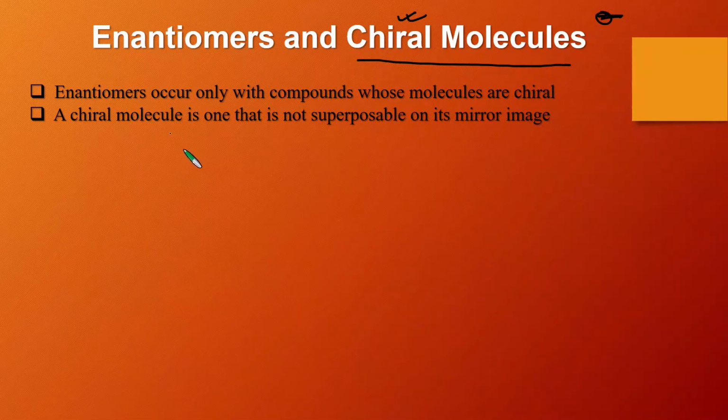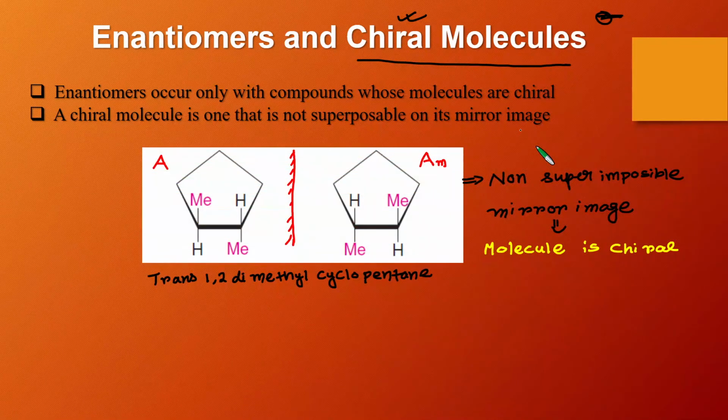So first of all, what is a chiral molecule? A chiral molecule is one that is not superimposable on its mirror image. Let's understand it with an example. This is an example of trans-1,2-dimethylcyclopentane. Now if you put a mirror in front of this molecule A, you will get a mirror image of this compound, designated as AM.